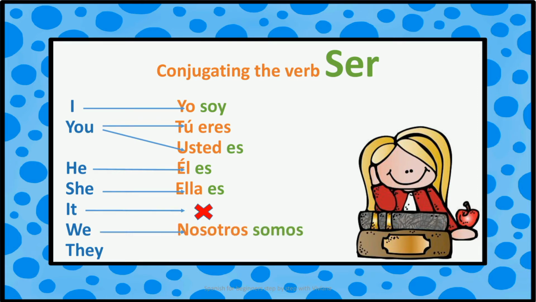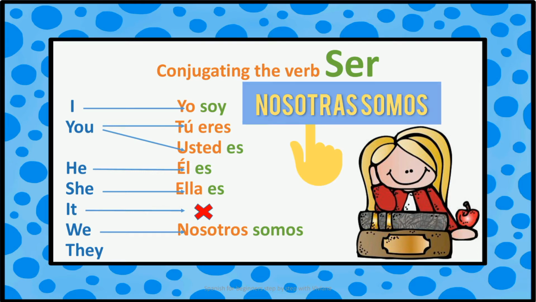In previous videos we talked about the pronoun we. When we use this pronoun, we need to think about the gender because if you are talking about a group made up of men and women, you need to use nosotros. Then the conjugation is nosotros somos. But if you are talking about a group made up only of women, you need to use nosotras.